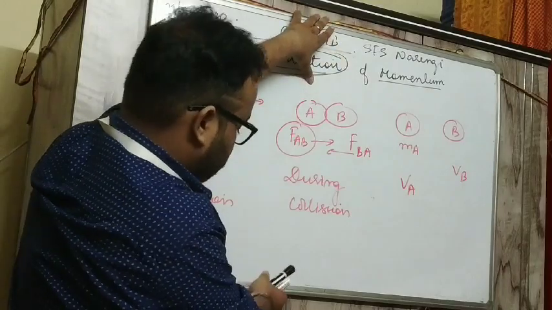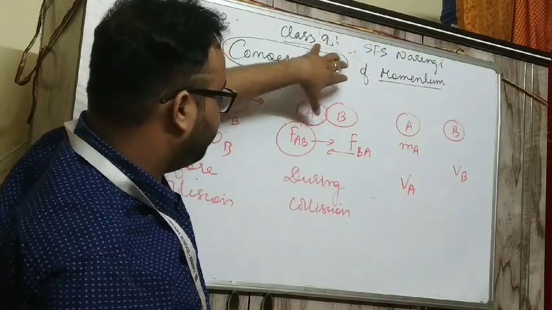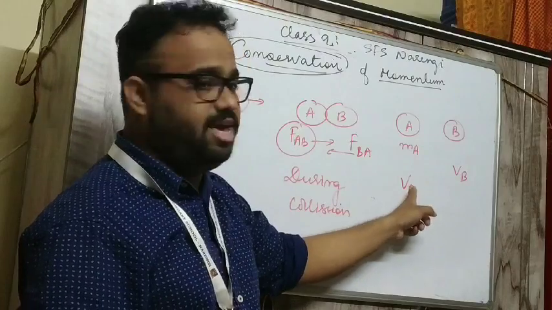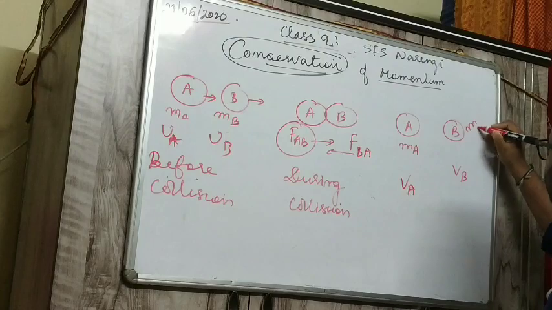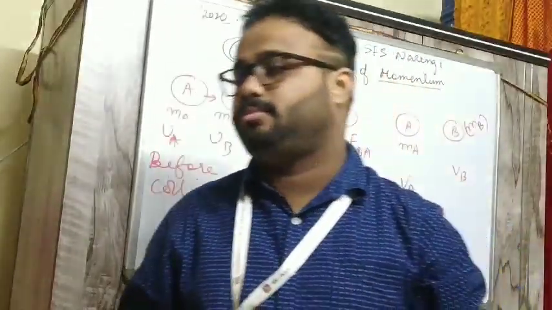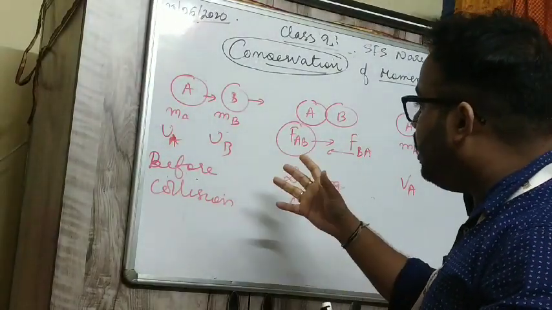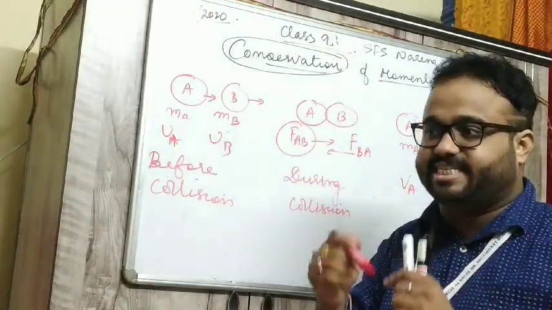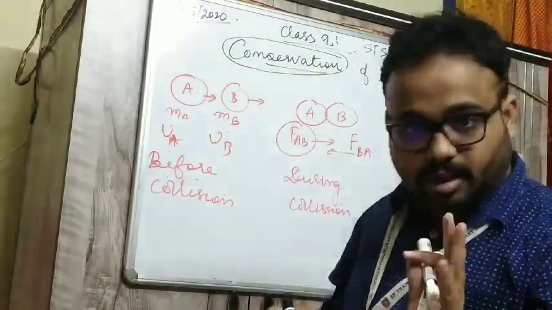During collision, A exerts a force on B, that is FAB, and after collision, the mass of A is MA, its velocity is VA, and the mass of B remains MB, with velocity VB. Did you understand the technique? So FAB means A is exerting force on B, and B is exerting force on A. Clear?